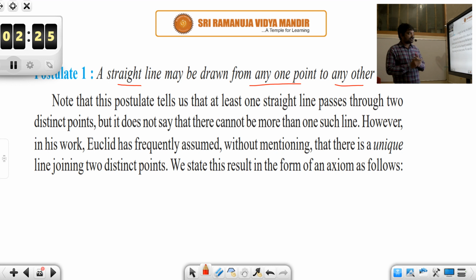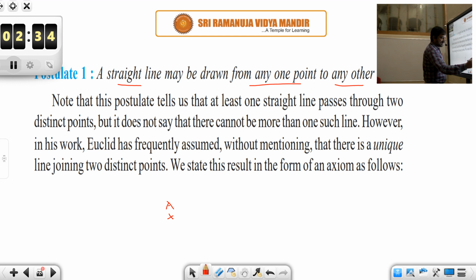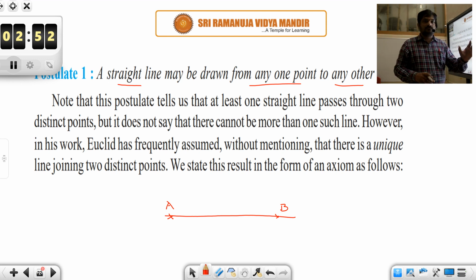See guys, a straight line may be drawn from one point to any other point. What it is saying: suppose A is any point, chosen randomly, and B is another point, chosen randomly, different from A. Then postulate 1 says that you could draw a straight line joining these two. Here we are not talking about how many straight lines you could draw from one point to the other. In fact it will be 1, but postulate 1 talks only about the possibility that we could draw a line joining two different points.